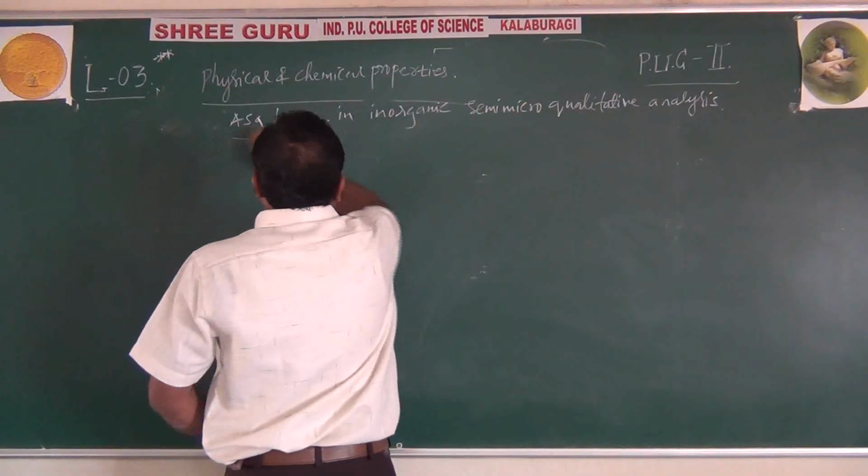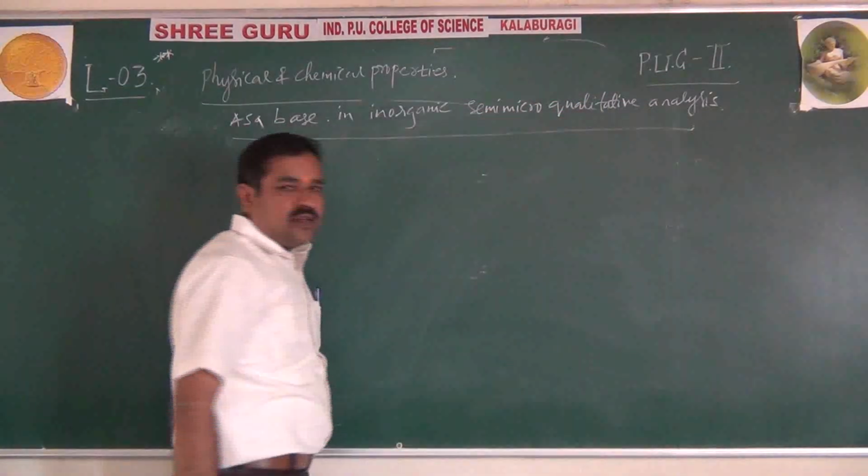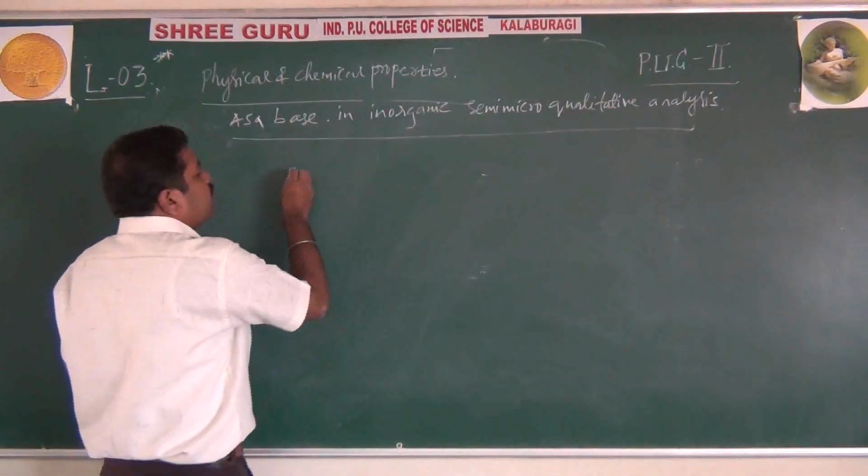It is used to detect the basic radicals. Let us see the example.